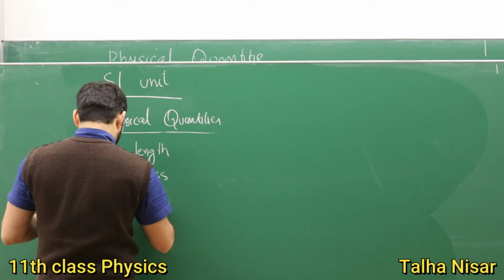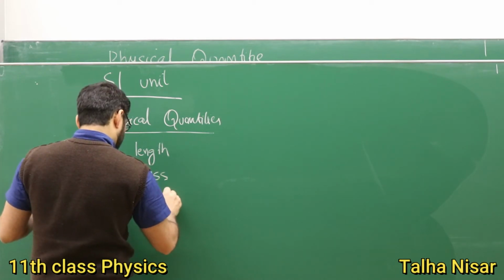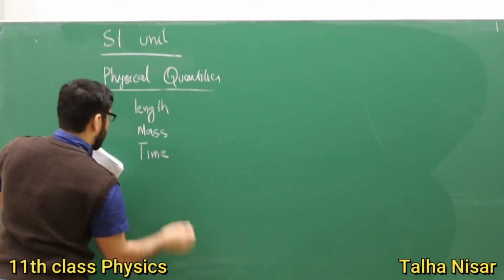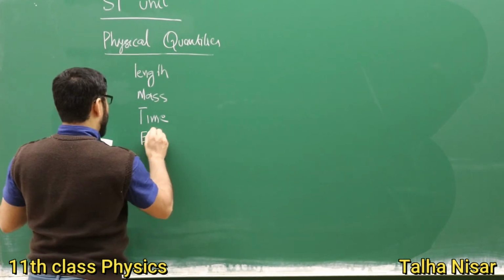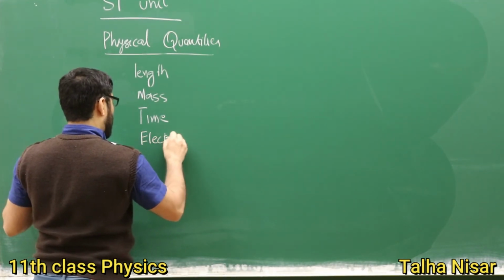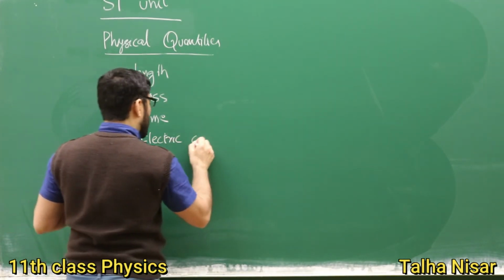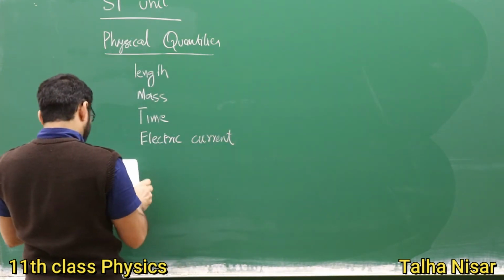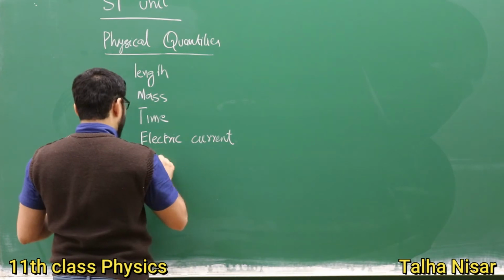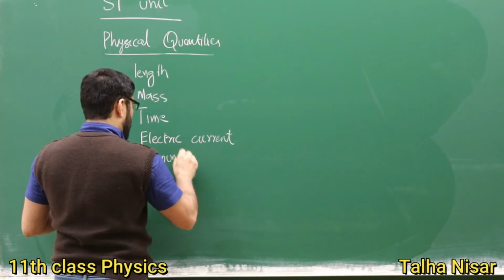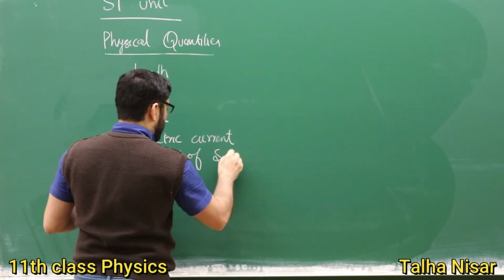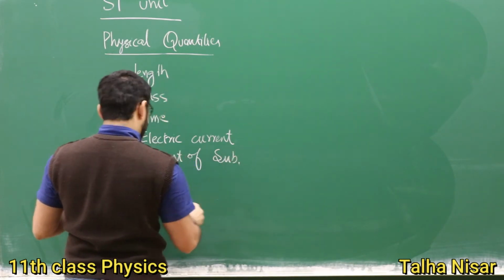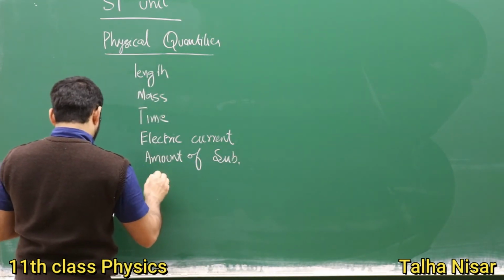We have time. We have the electric current, we have the amount of substance, we have the intensity of the light.